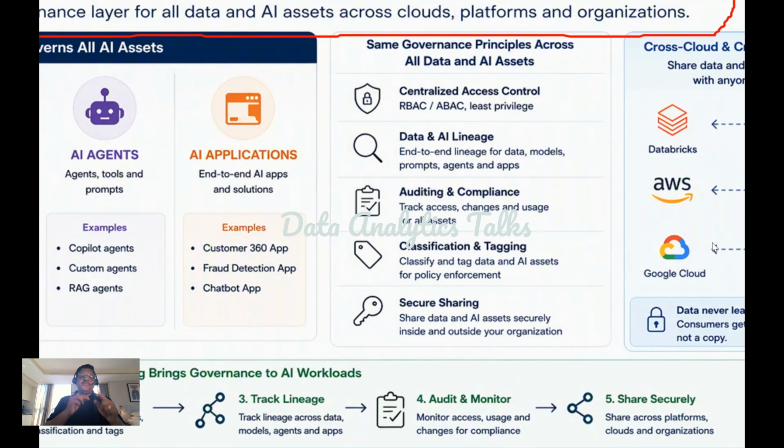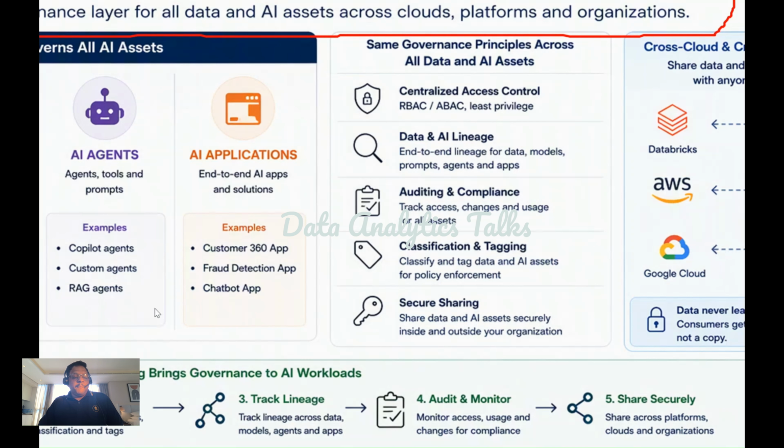Then you have the classification and tagging, like organization can classify and tag both data and AI assets. For example, PII data, confidential data, financial data, then restricted model, the production AI agent. So these classification help organization automatically enforce governance policies. Okay. Then again, we already discussed about the data sharing, secure sharing. Just as data set can be shared securely, AI asset can also be governed and shared according to organization policies. The same governance framework applies everywhere.